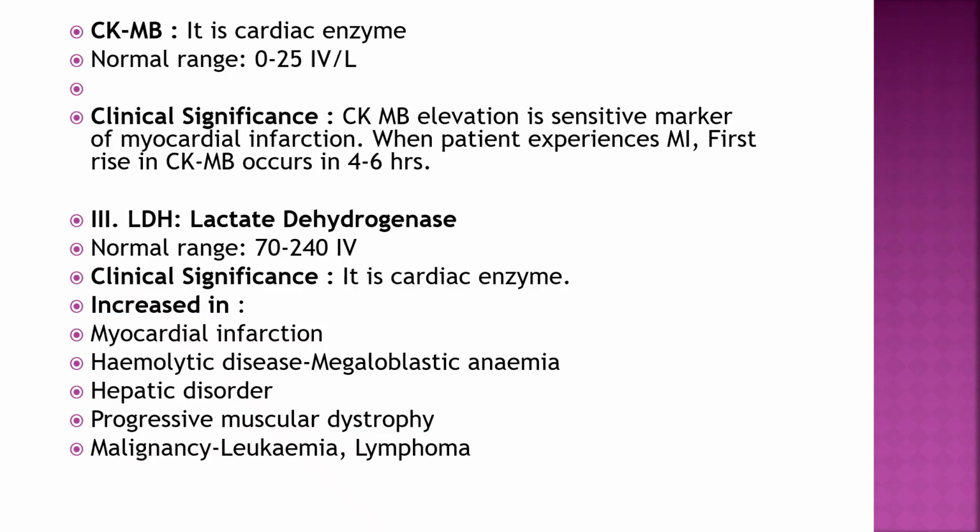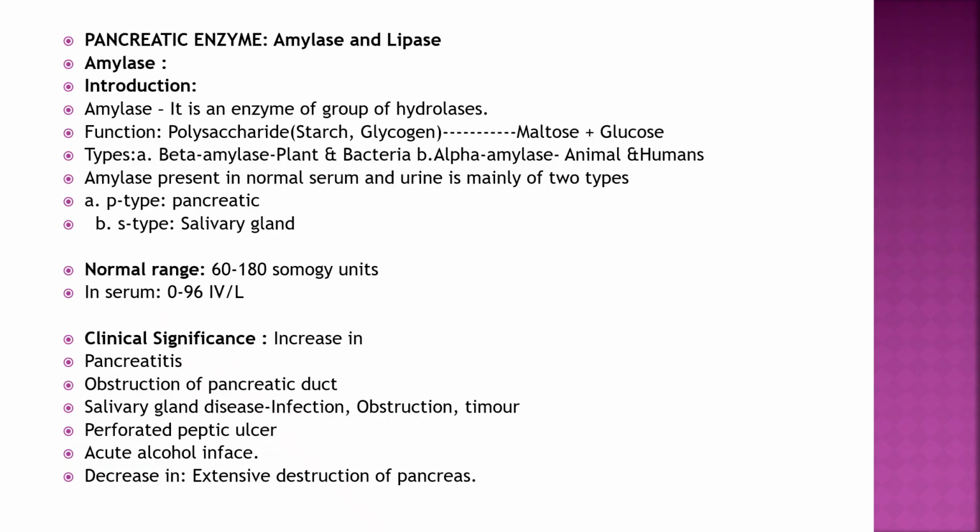Now we will see pancreatic enzymes. There are two, amylase and lipase. Amylase is generally required for the digestion of carbohydrates and lipase is generally required for the digestion or breakdown of lipids. If they are increased, it is seen in pancreatitis. Pancreatitis can be because of viral pancreatitis, alcoholic pancreatitis or pancreatic tumors.